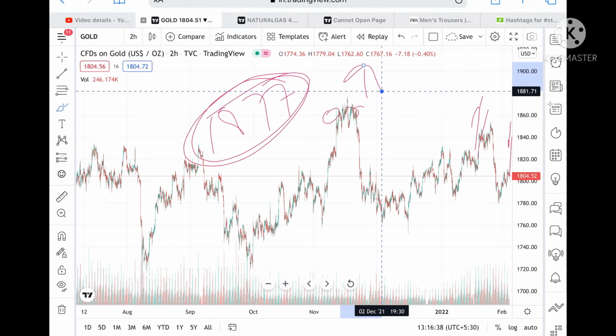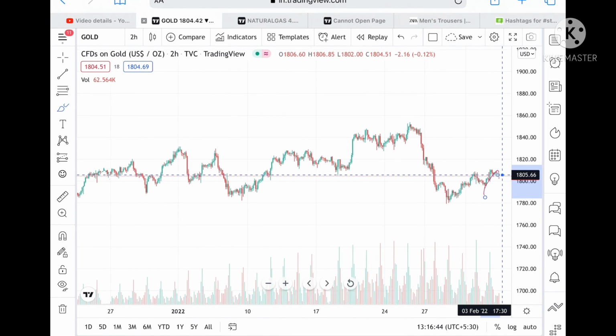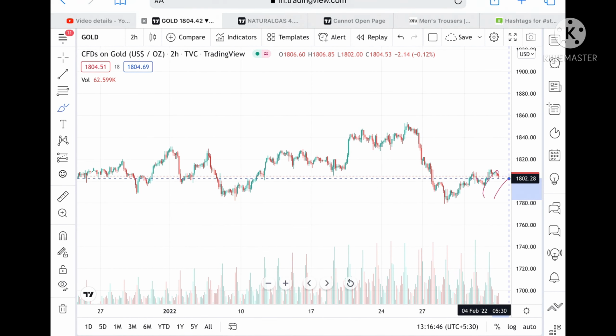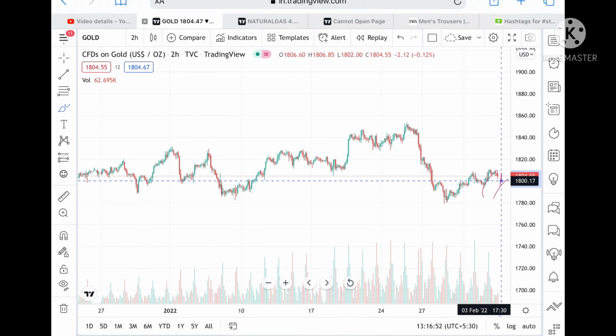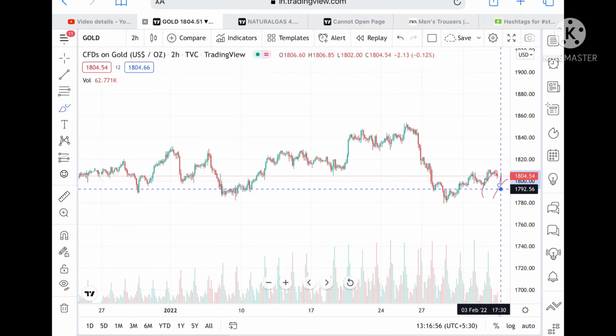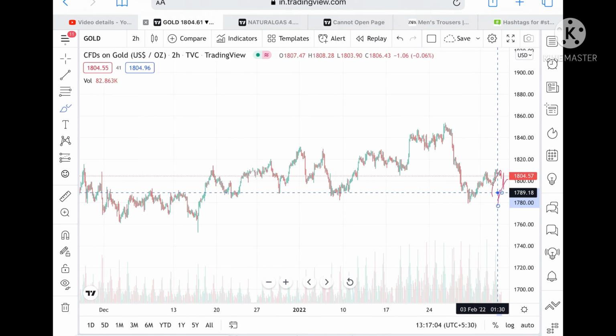You can check my previous video where I told you if the price goes above 1877, it can go higher. But suppose the price doesn't sustain this level. I'm trading around 1804 currently. If the price doesn't sustain this level, then it can go to a level of 1802.28, and from there it can come down to a level of 1799. Suppose the price doesn't sustain this level either, then it can come down to a level of 1793.41, and from there a level of 1789.18.